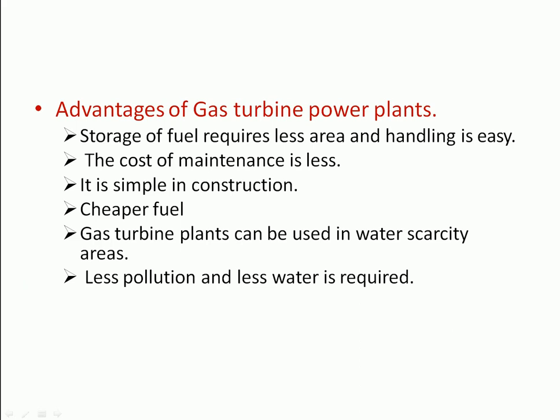Advantages of gas turbine power plants are: storage of fuel requires less area and handling is easy. The cost of maintenance is less. It is simple in construction. There is no need for boiler, condenser and other accessories as in the case of the steam power plant. Cheaper fuels such as kerosene, paraffins, benzene and powdered coal can be used, which are cheaper than the petrol and diesel used in other systems.